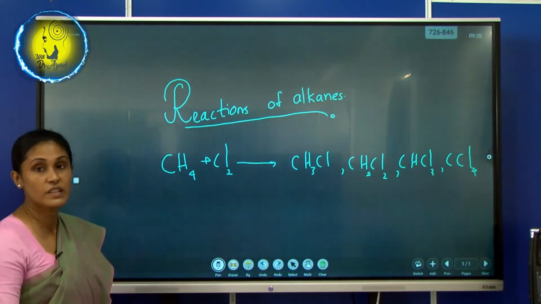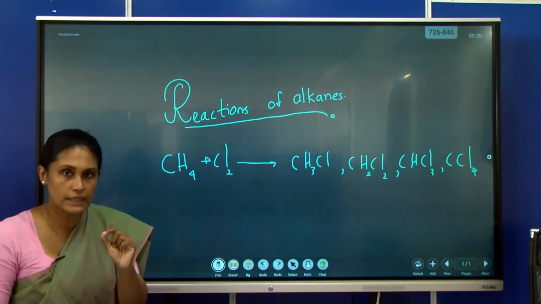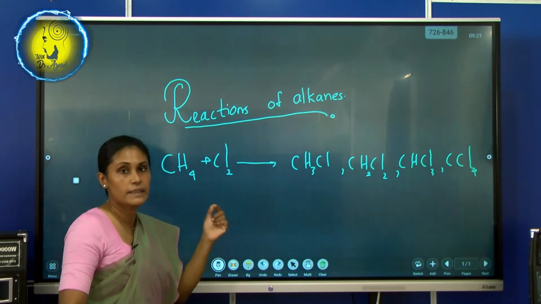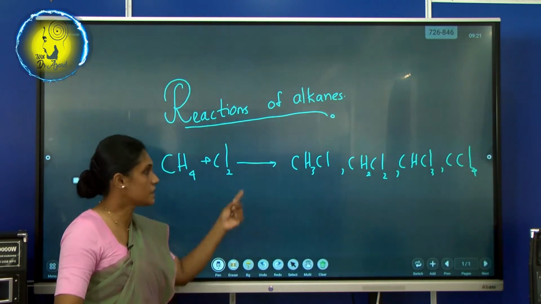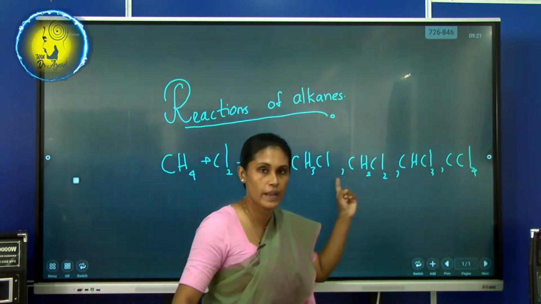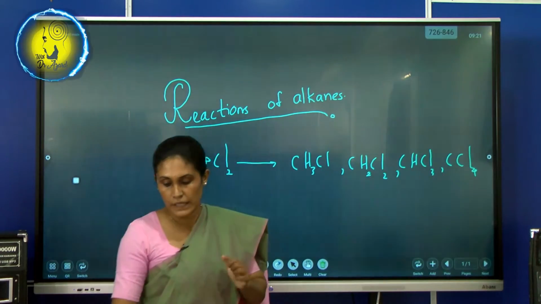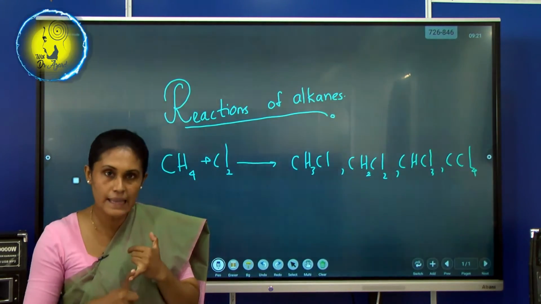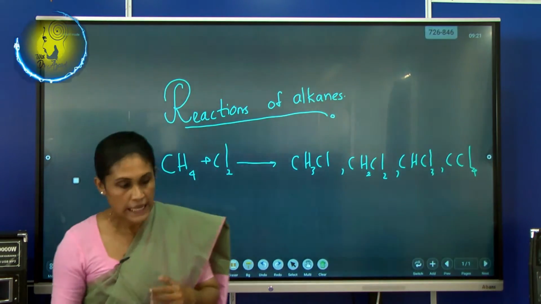Right? In the same note I have given you the formation of the chain. My dear children, now we are going to learn how to write the correct formation of this chain. This one happens, ultimately there is no H here. This one happens as a chain. Right? Now we are going to find out how alkanes are reacting with chlorine.